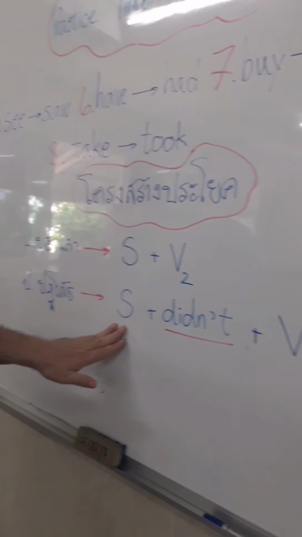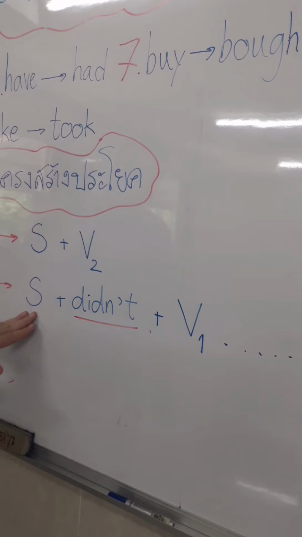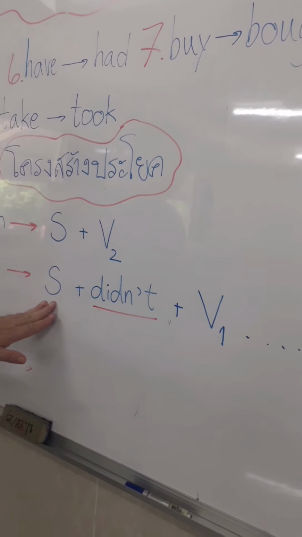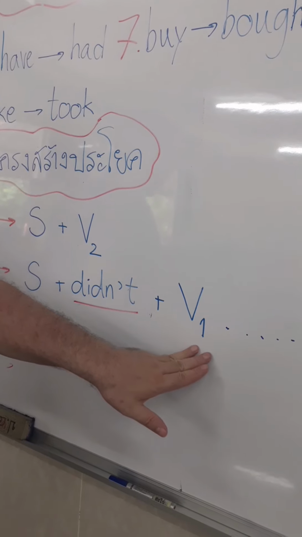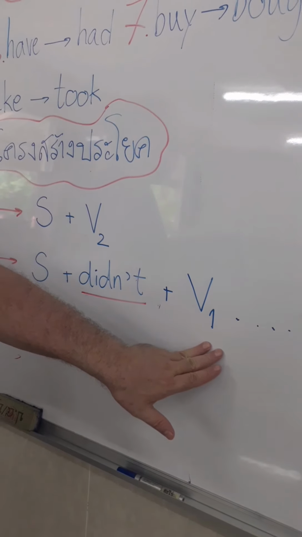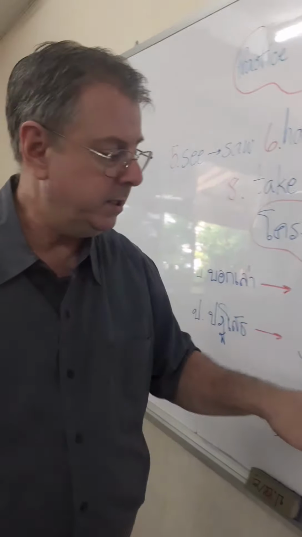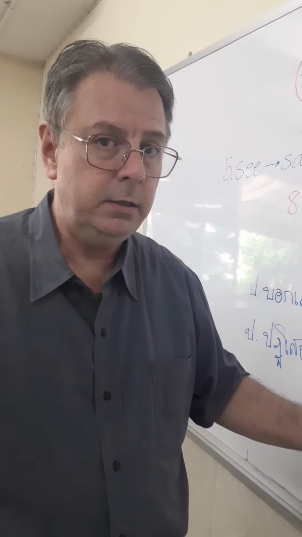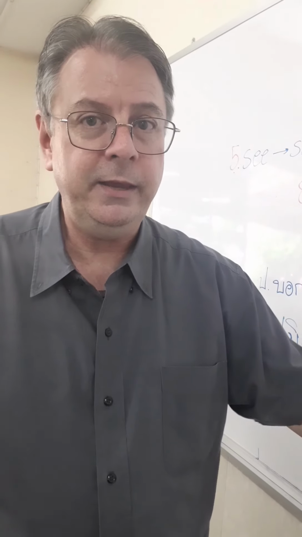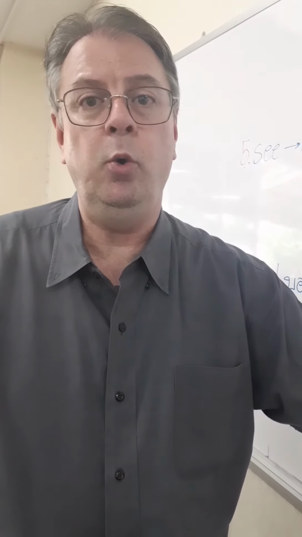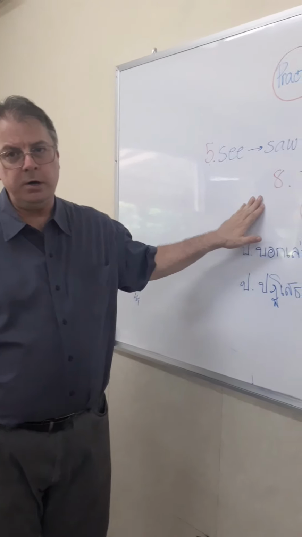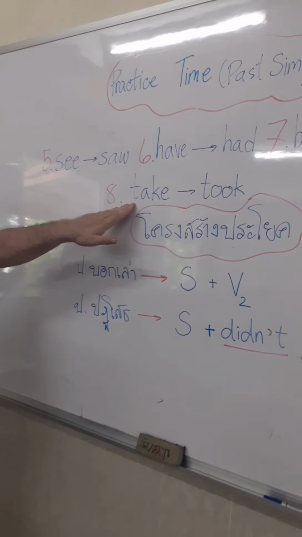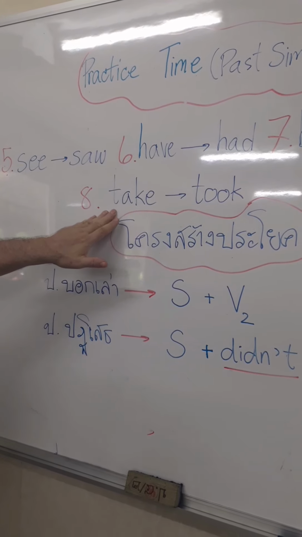In the negative, we're going to say Mr. Bean didn't buy a ticket to the dolphin show. All right, last word, number eight, the verb to take.